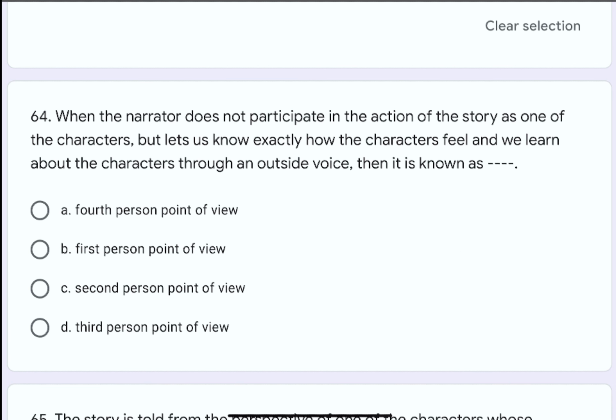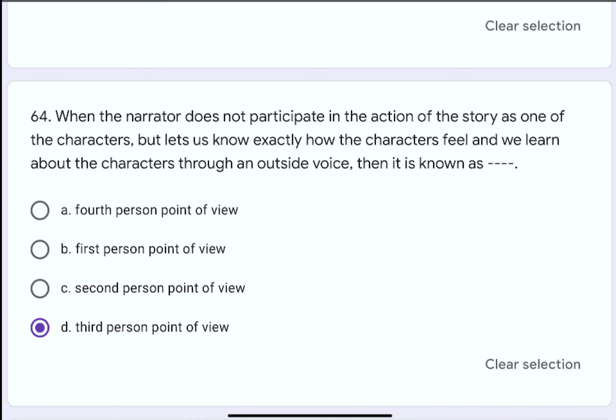Question number 64. When the narrator does not participate in the action of the story as one of the characters, but lets us know exactly how the characters feel and we learn about the characters through an outside voice, then it is known as dash dash. The options are A. Fourth person point of view, B. First person point of view, C. Second person point of view, or D. Third person point of view. The correct option is D. Third person point of view.